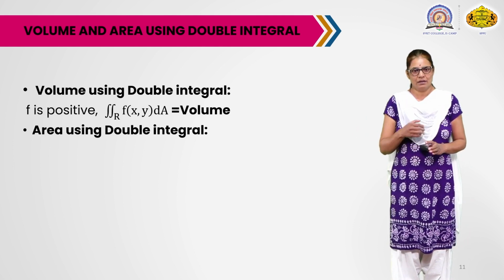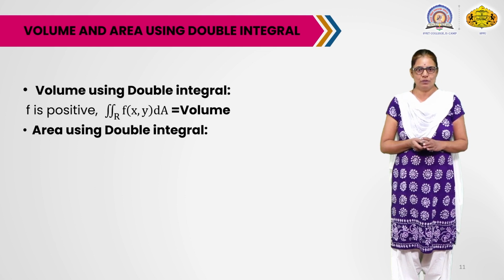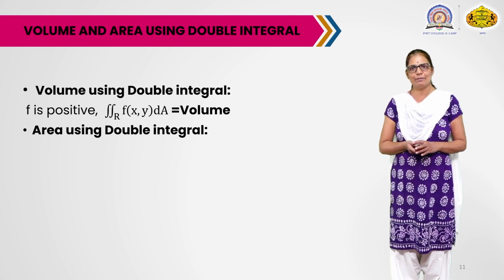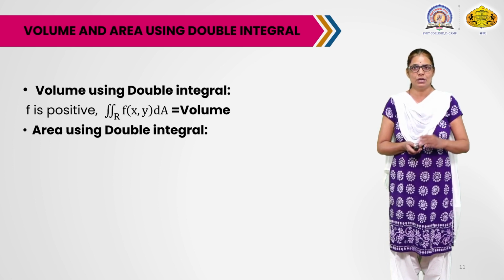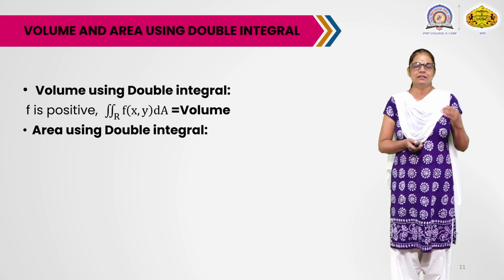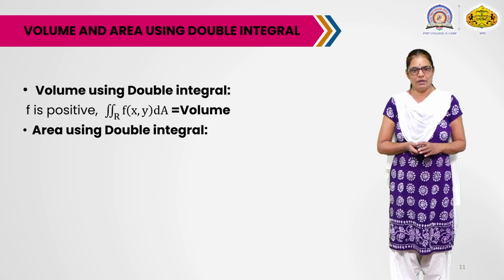Again, if f is positive, then the double integral of f over R is the same as the volume of the region bounded between the plane region R and the surface z equals f of x,y.